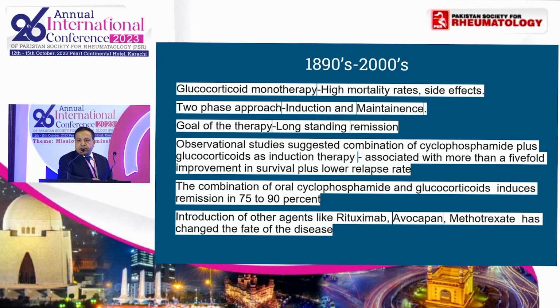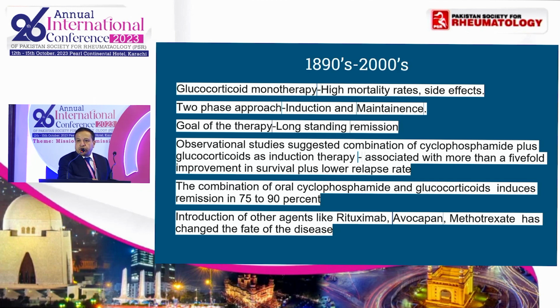Since the first patient with GPA was reported sometime in the late 1890s, corticosteroids have been the mainstay of therapy for a long period of time. However, this monotherapy was associated with high mortality and a long list of side effects. This was followed by the introduction of a two-phase approach, which is induction and maintenance phase.